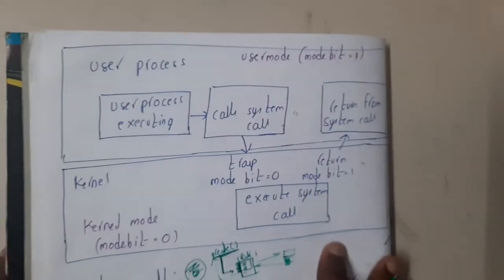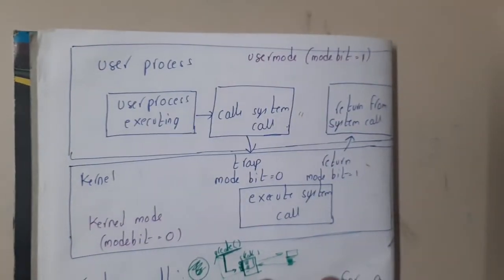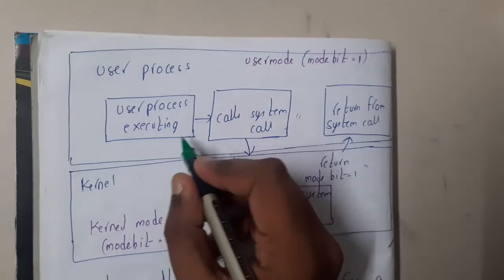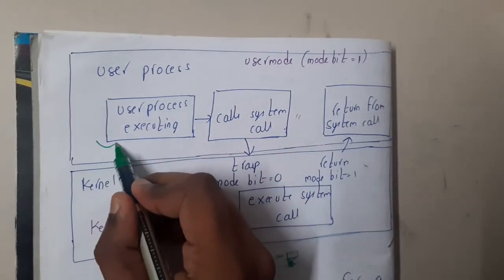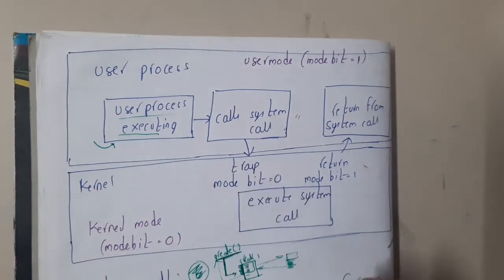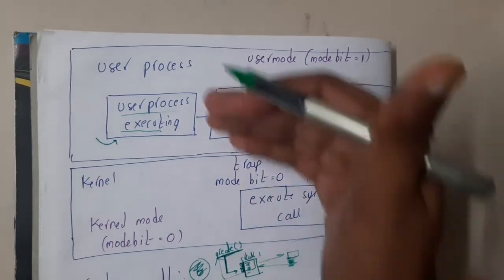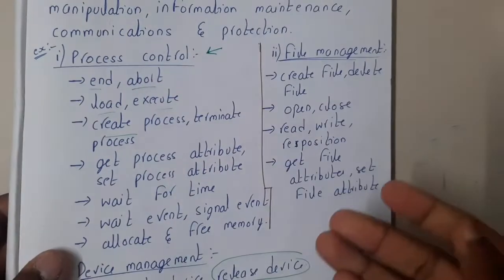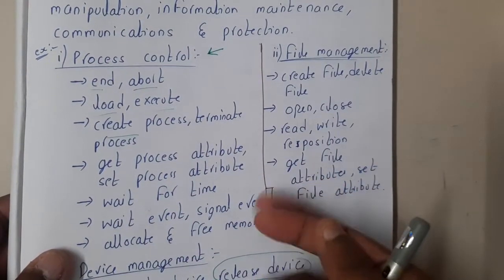So now let us move back to the mode bit, guys. Basically, whenever we write any kind of code or want to execute any kind of statement, the user will start executing it, guys. Once the user starts execution, suddenly in between your code you might call a system call, right? So how many system calls are there, guys? There will be many system calls. I have written only a few, right?